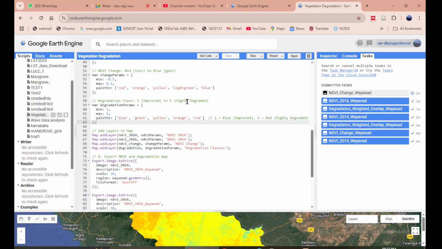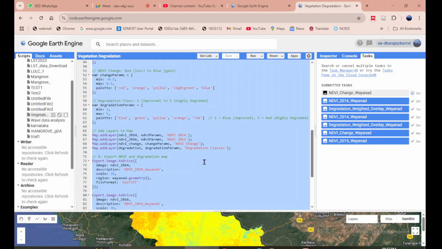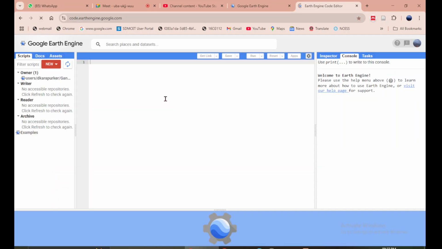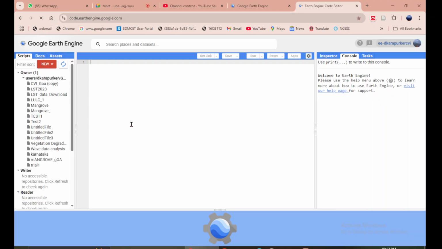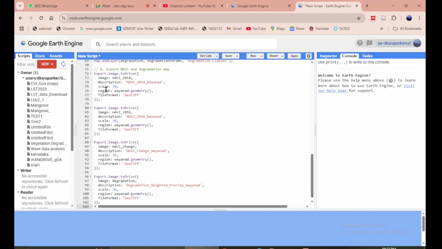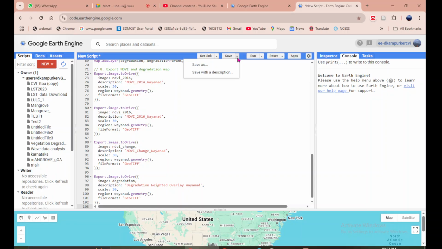So what you do, just Control A so that everything gets selected, and Control C so that everything gets copied, and then refresh it. And if you feel that it has changed, then you can just Control V, and then go for clicking this, and then save as, and give it a name.